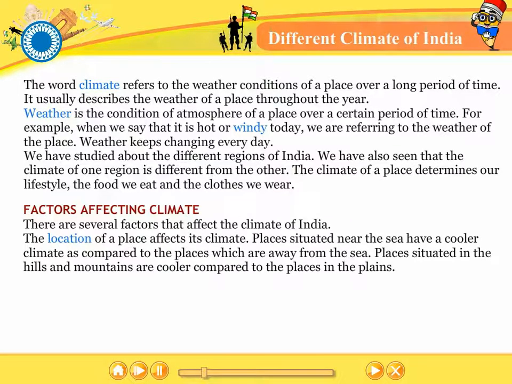Factors affecting climate. There are several factors that affect the climate of India. The location of a place affects its climate. Places situated near the sea have a cooler climate as compared to the places which are away from the sea. Places situated in the hills and mountains are cooler compared to the places in the plains.